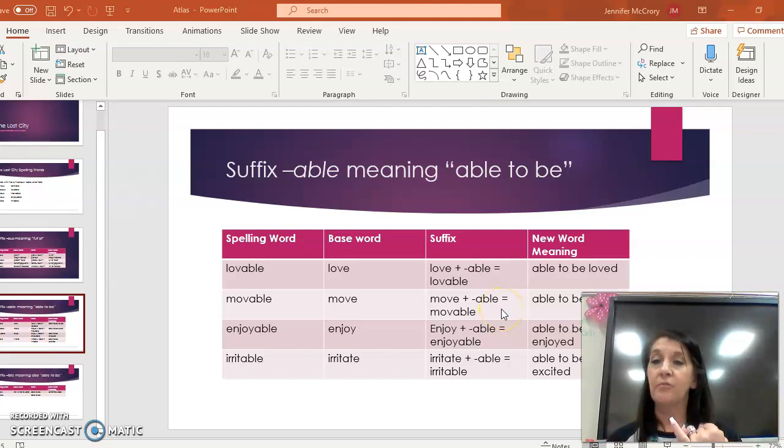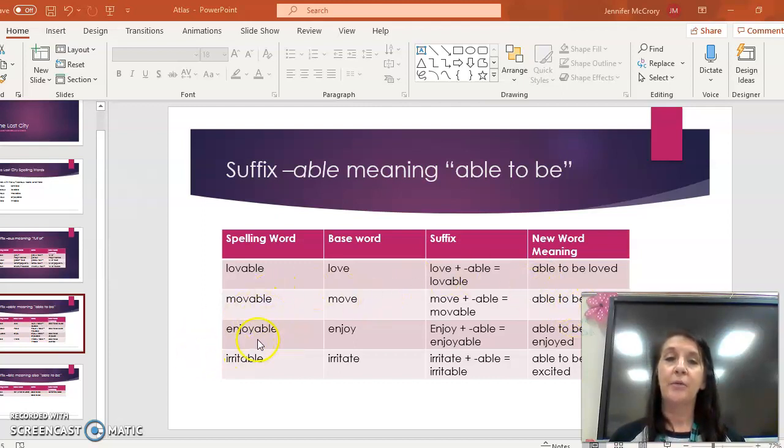So then we use our resources. I tell you week after week, it's a dictionary, it's a thesaurus, it is your internet, it is your iPad, it's your cell phone, any type of resource. I find my new word meaning and it is able to be moved. All right, very good. I'm so proud of you.